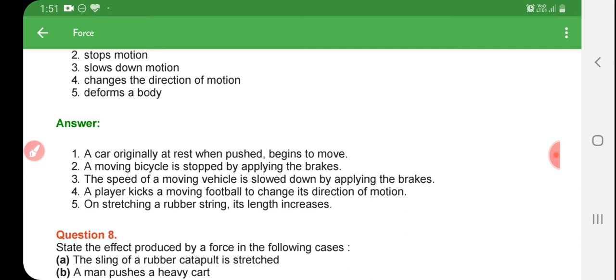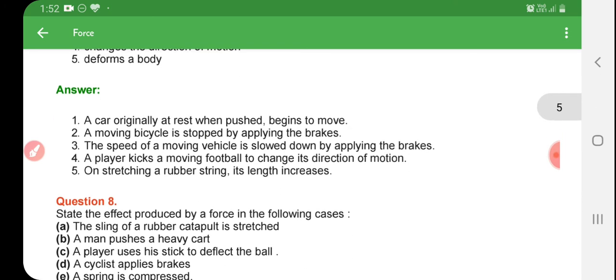Slow down motion: the speed of a moving vehicle is slowed down by applying the brake. Change the direction of motion: a player kicks a moving football to change its direction of motion.